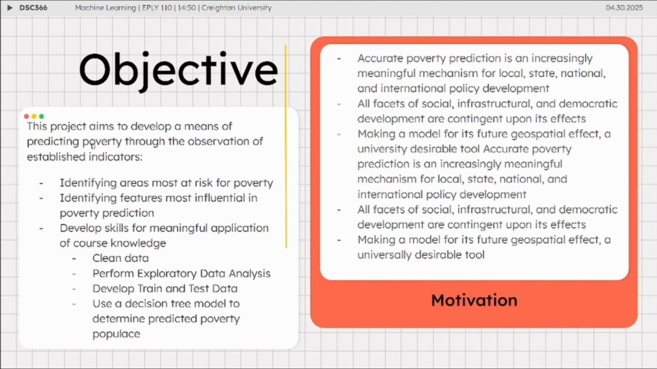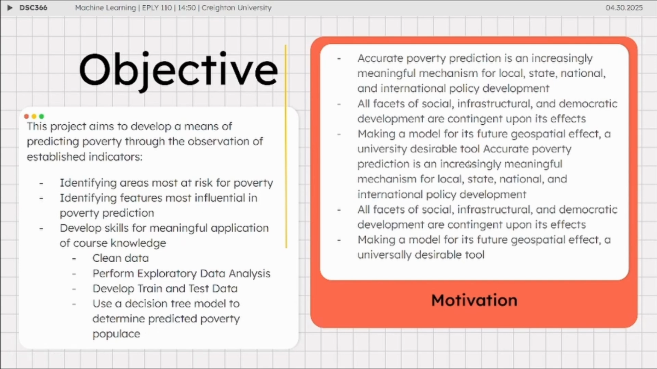The objective of this project was threefold. We wanted to identify areas most at risk for poverty, identify features most influential in poverty prediction, and develop skills for meaningful application of course knowledge, which included cleaning data, performing exploratory data analysis, developing training and test data, and using a decision tree to determine predicted poverty populace.